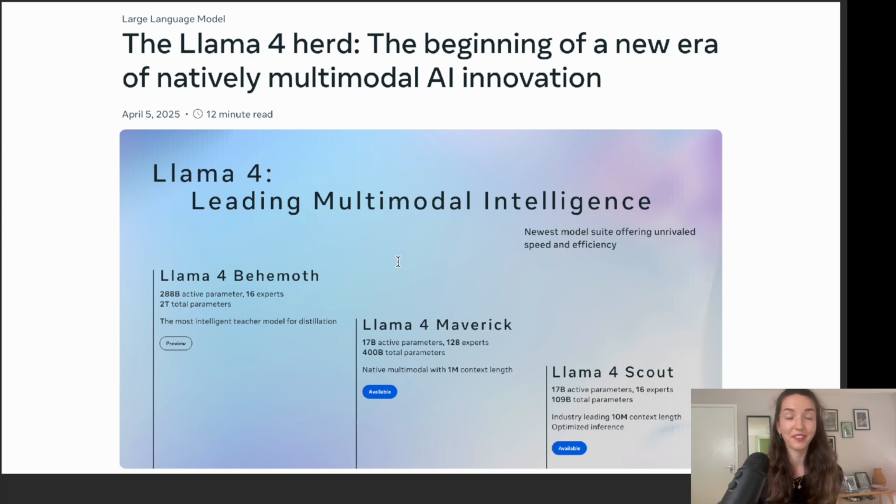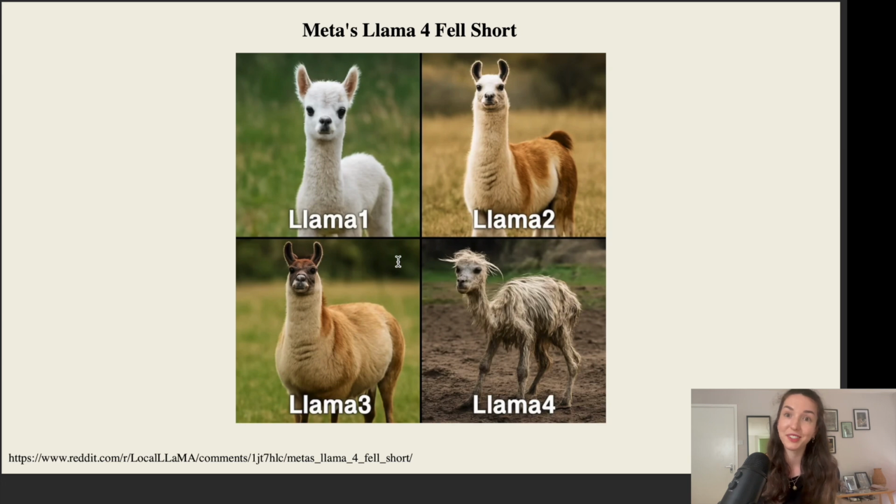Now, whether related or not, after the lawsuit, when Llama 4 dropped, the reception of it was, so to speak, not amazing. The performance was not as good as people had actually hoped for.